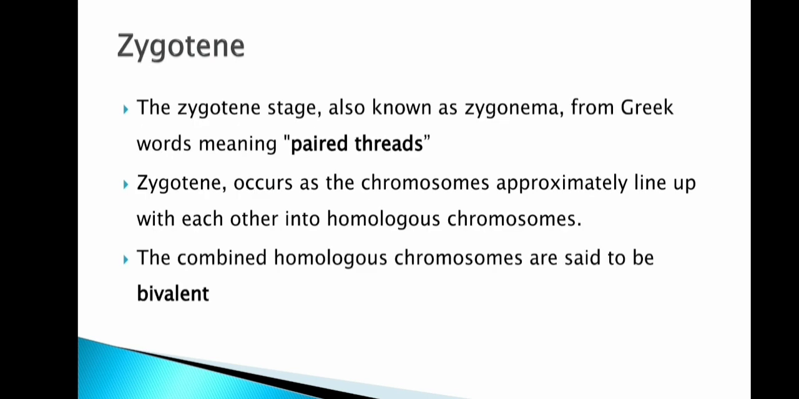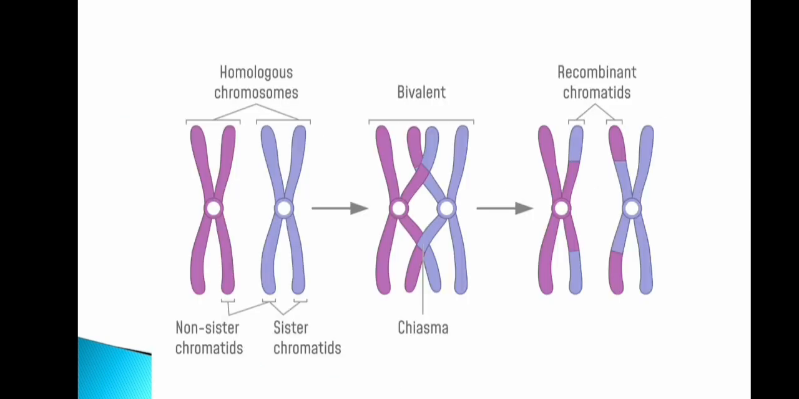The next stage is zygotene. The zygotene stage is also known as zygonema, which in Greek means paired threads. Zygotene occurs as the chromosomes approximately line up with each other into homologous chromosomes. These combined homologous chromosomes are said to be the bivalent. This takes place in the zygotene stage.